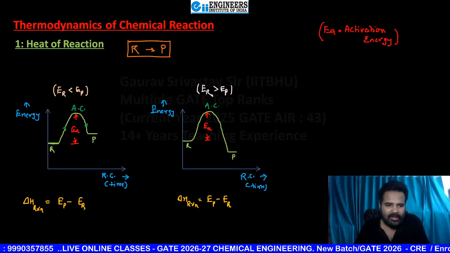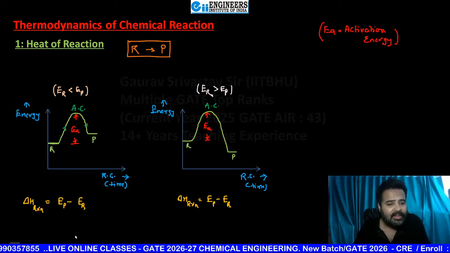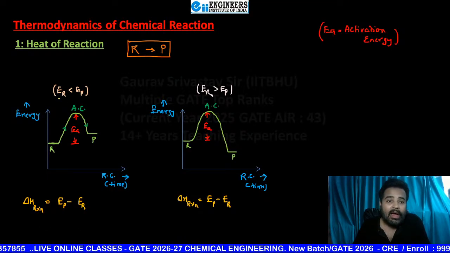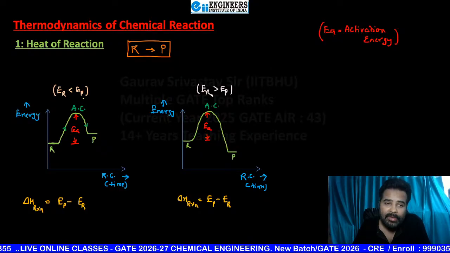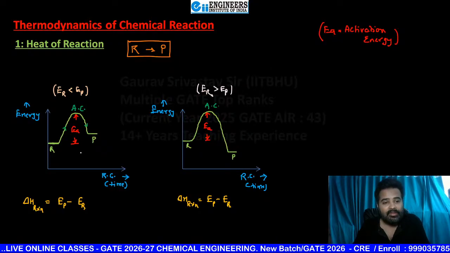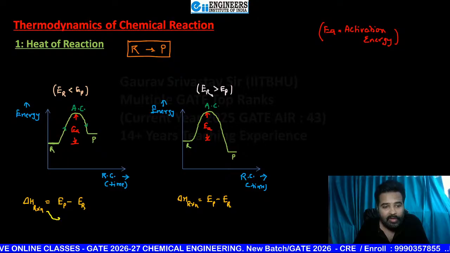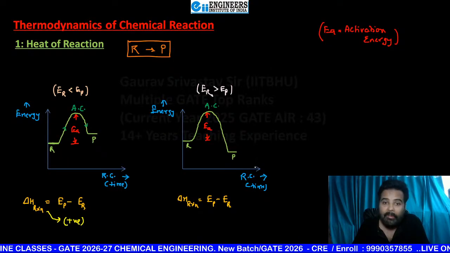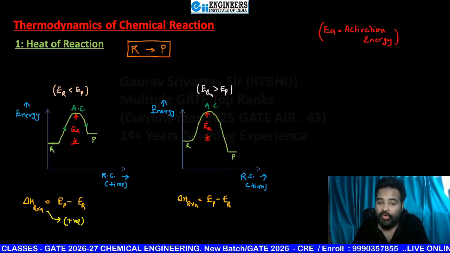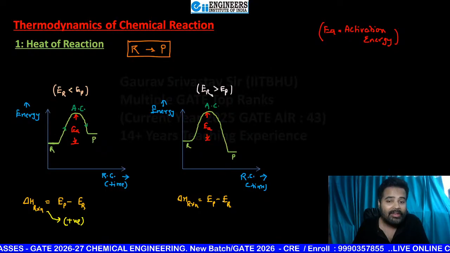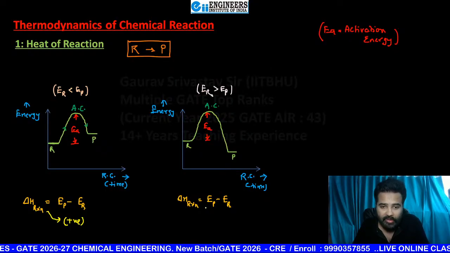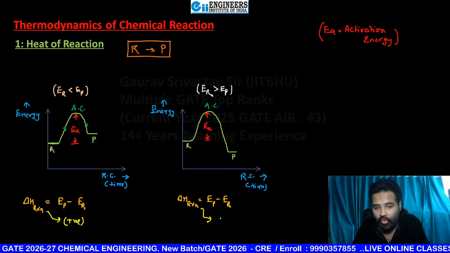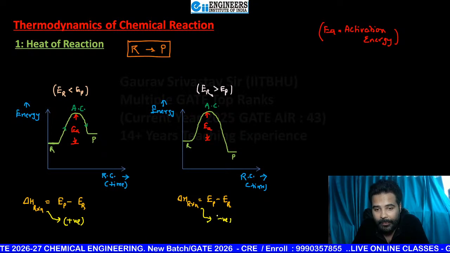Clearly, you can see in the first case, ER is less than EP. That means EP is more. That means beta you will get as a positive quantity for this case. But here ER is more. So less minus more will provide you what? It will provide you a negative value.